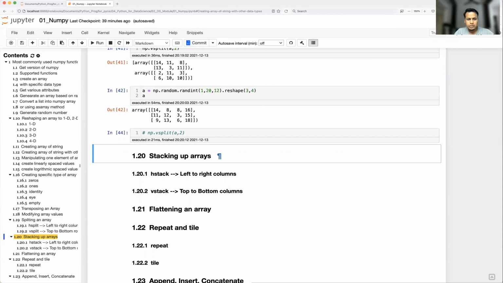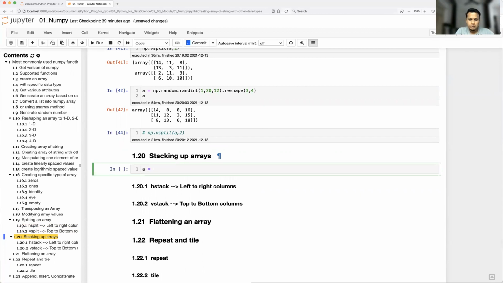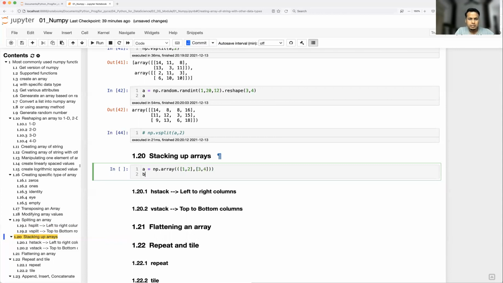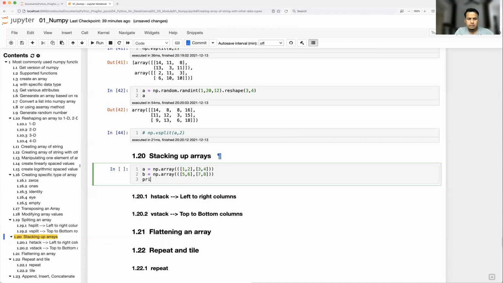So for that, I'm going to take a small example, A equal to np.array. And here I'm going to create a small 2 by 2 array, and it is going to have 2 rows, right? So first row contains 1 2, and second row contains 3 4, right? This is my A, and B is exactly similar to this. So I'll take 5 and 6, 7 and 8. Okay, so here is your print.